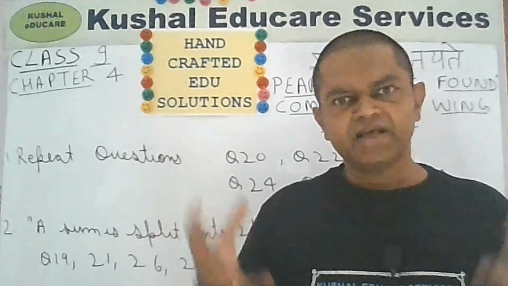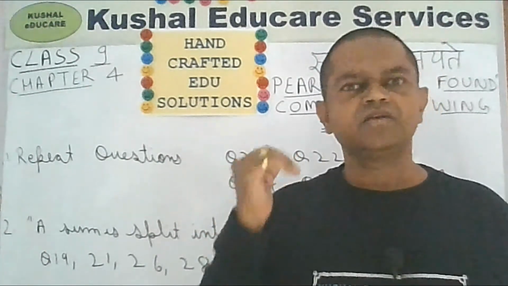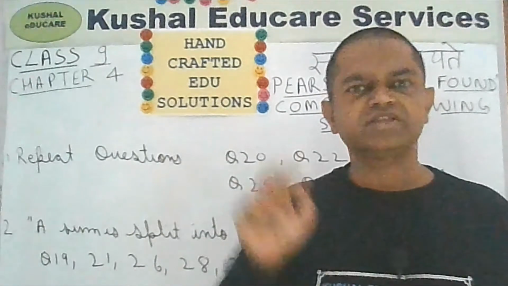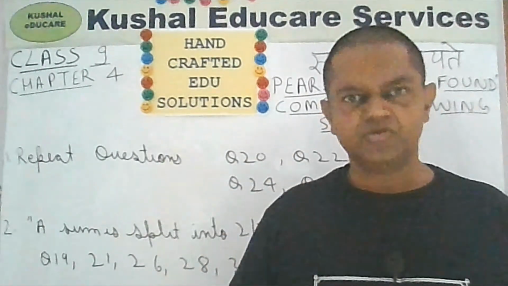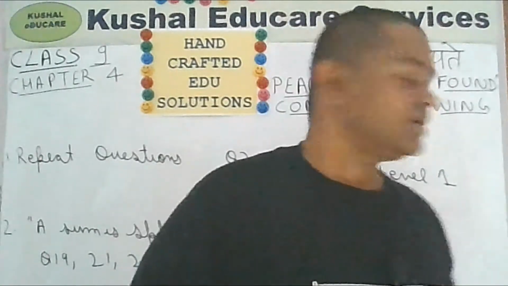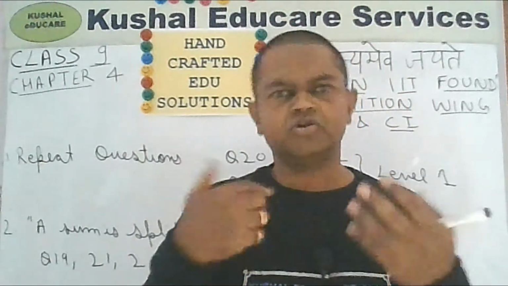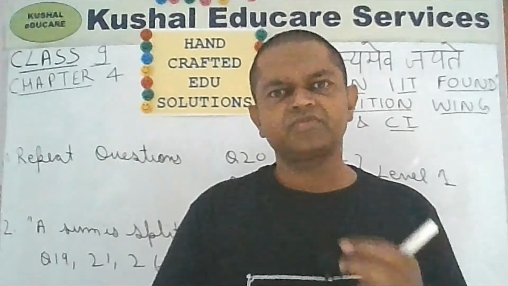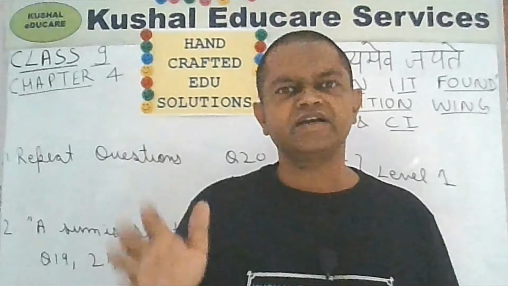You don't have to apply your brains or think so much. This is the second disappointment as far as the Pearson IT Foundation competition wing is concerned, because I feel that you can solve all the problems on your own. It is simply formula punching and so many problems are getting repeated.